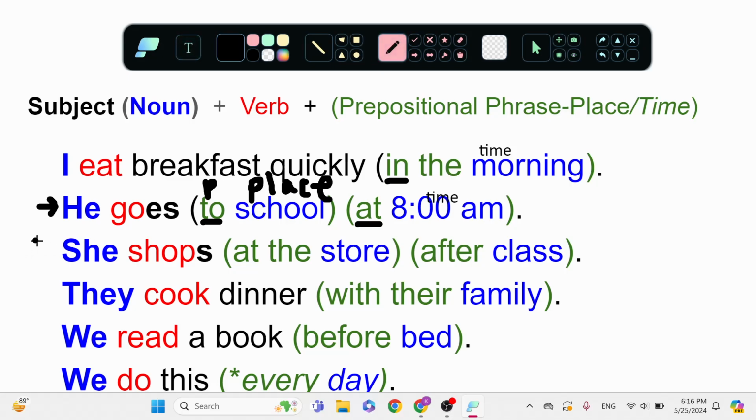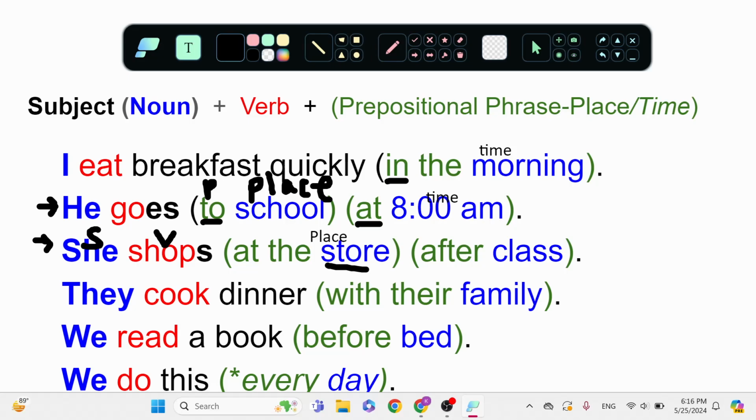Let's read the next one. She shops at the store after class. So she, that's my subject. Shop is my verb. At the store. Is this place or time? This is place. At the store, place.